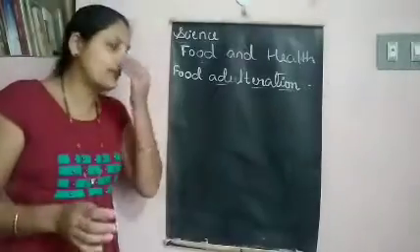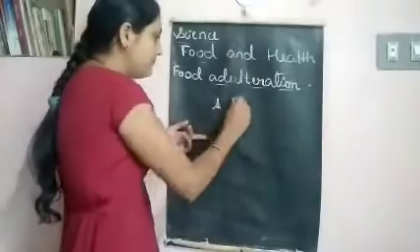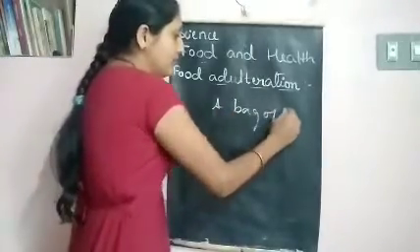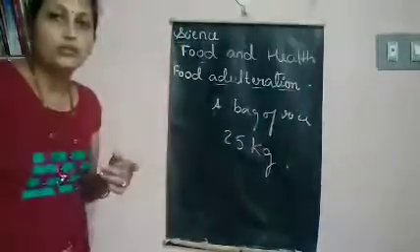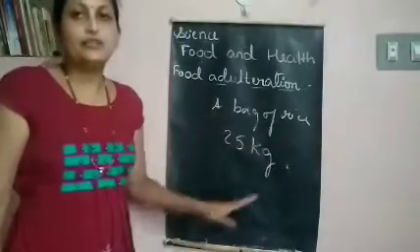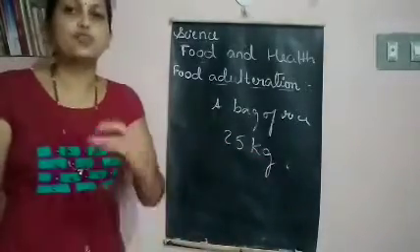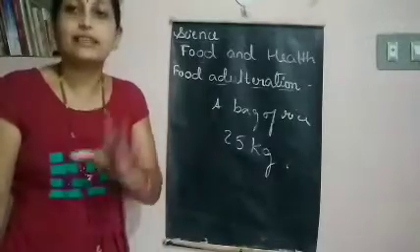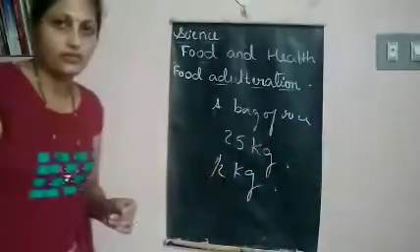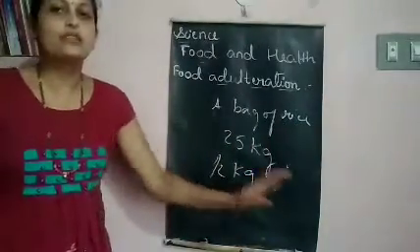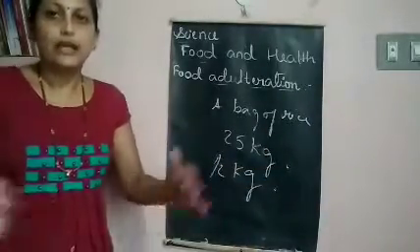Like if you purchase a bag of rice, say you have purchased 25 kg. If you purchase 25 kg of rice, here you will get nearly half kg of stones, or pebbles, some small sand like that. Half kg of impurities you will get in this. So that half kg of rice amount is left over with them. That half kg they'll add to another bag, to make money like that.